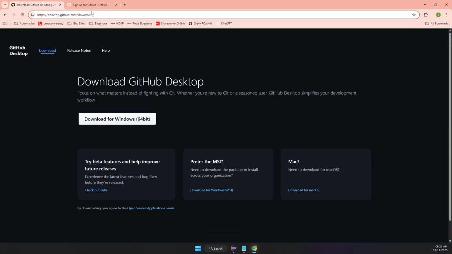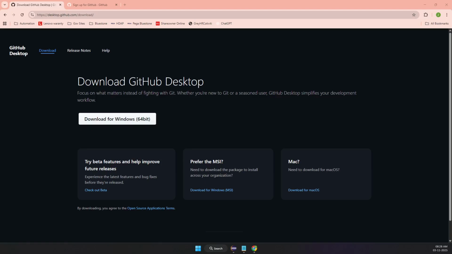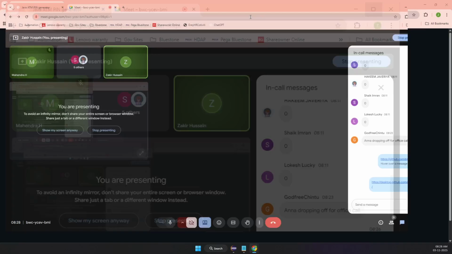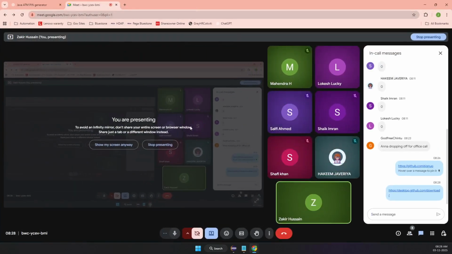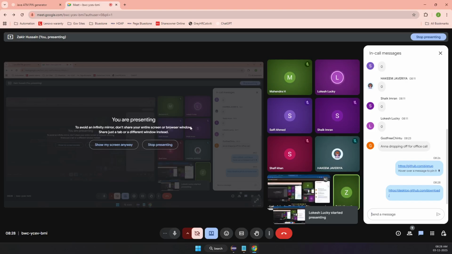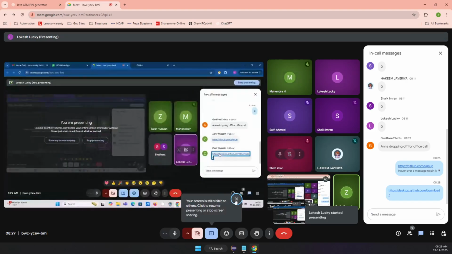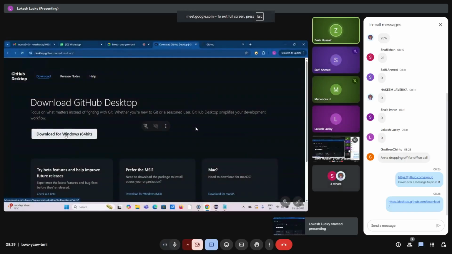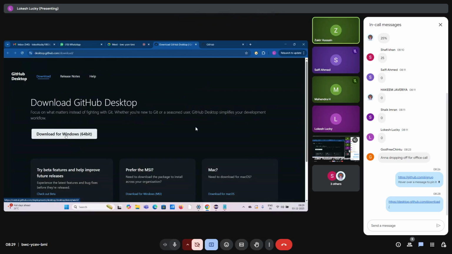Now everyone download this GitHub for Desktop from this website. Download that. Okay, Lokesh, you can share your screen. That way it will be easy because you are doing it for the first time, right? Okay, cool. Be a bit slow, just follow my commands. Don't go faster because we need to be in sync with everyone. Yeah, click on download for Windows. Very good. So it's a simple thing.